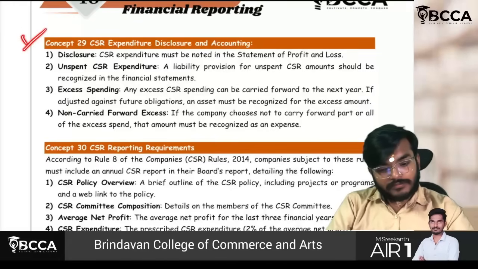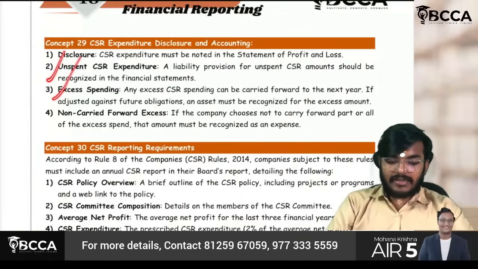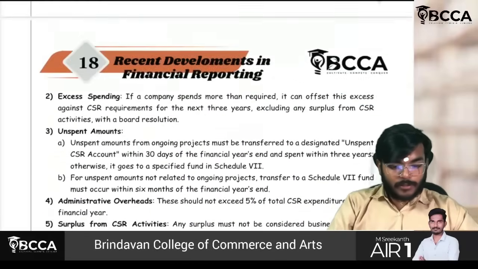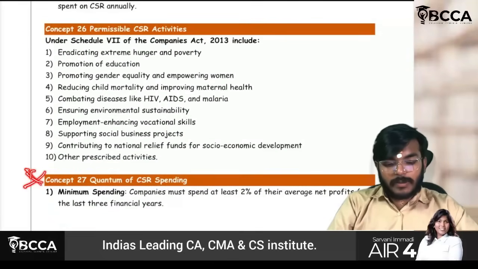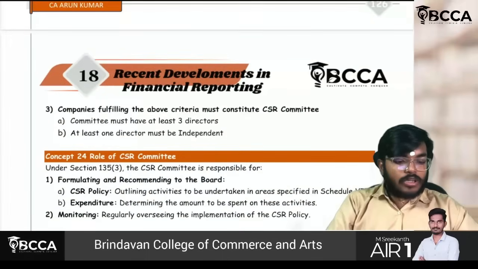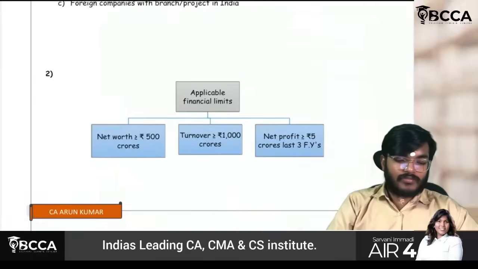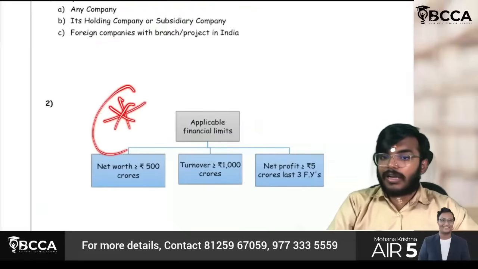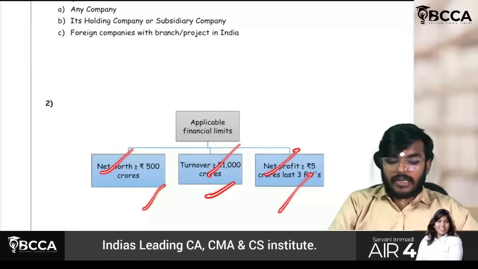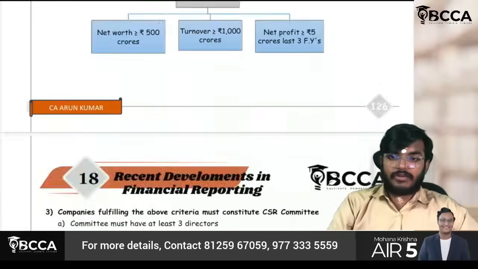Basics are accounting. You can just go through this part. These three: unspent, excess, non-carried. Go through them a little bit here and there. But according to me, this part is important, guys. Quantum of CSR spending is very, very important. And next thing, the board's constitution also, if it is law, it will be important. But since this is a CFR subject, you have to remember the applicability a little bit: 500 crore net worth, 1,000 crore turnover, 5 crore net profit. But this is for the last 3 financial years.